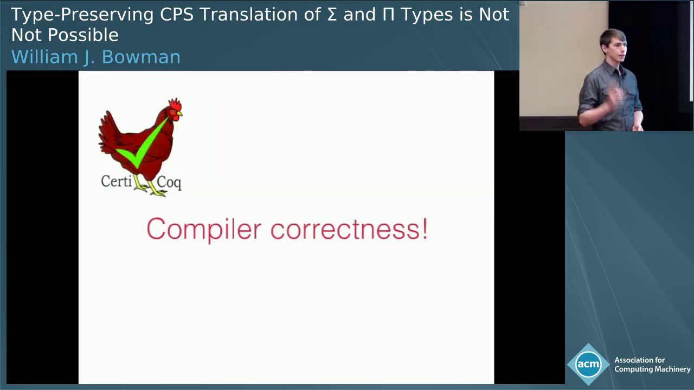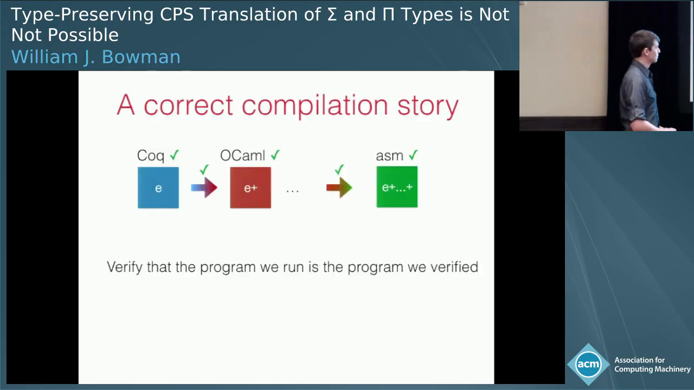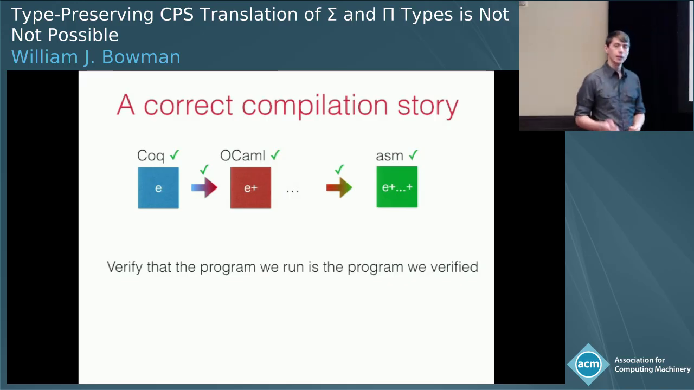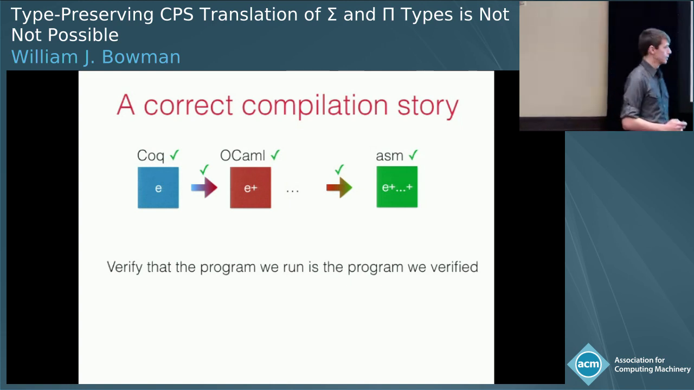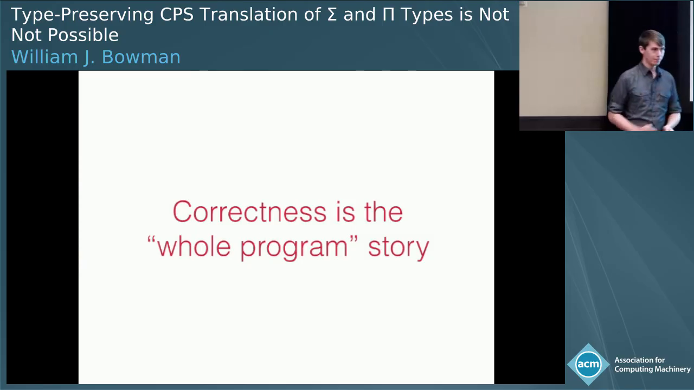I hear your complaint. We need a correct compiler, right? We want to prove correctness. So what we're going to do is have a correct compilation story. We're going to verify our Coq program and also verify each stage of compilation. That way we know that the program we end up running is guaranteed to be the same program we verified. But this is not the whole story. It is kind of the whole program story.